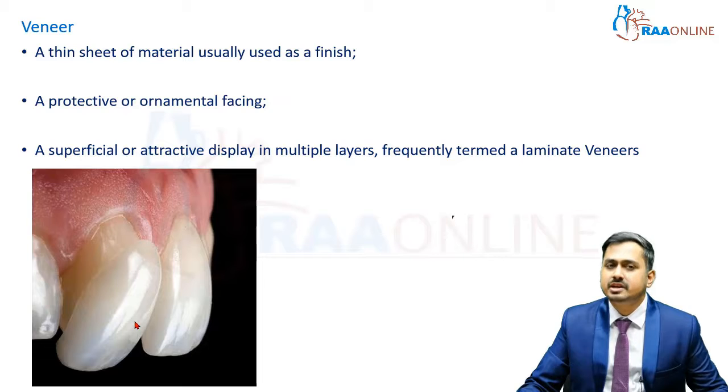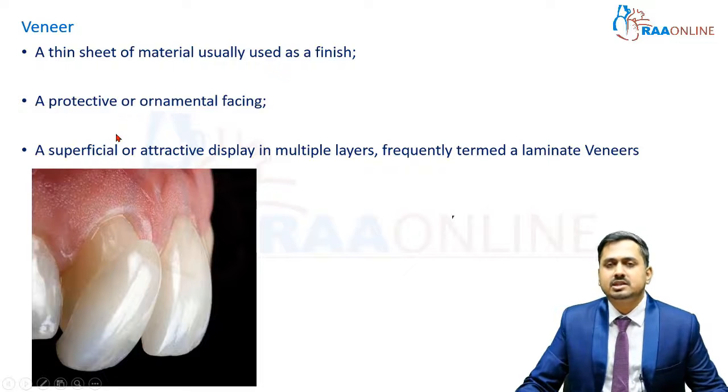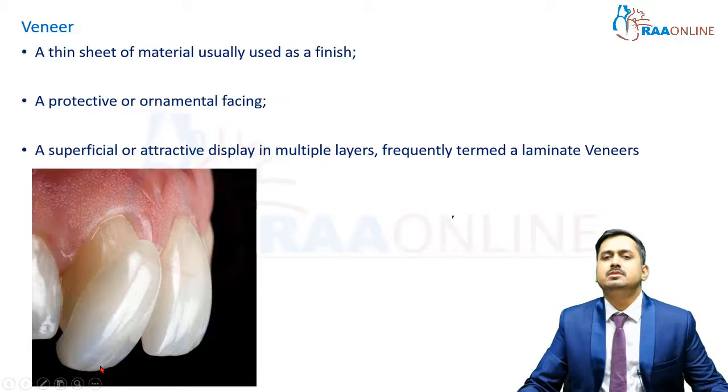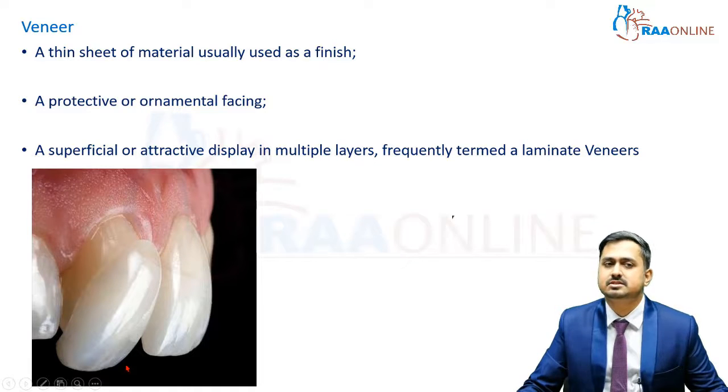Next, what is a veneer? It is a thin sheet of material usually used as a finish. In other words, it is a protective or ornamental facing. As I told you initially, as you can see here, it covers only the facial surface, so it is called a facing here. We have discussed your facing ceramic crowns also, right? This is something similar to that. Only the facial or external surfaces are getting covered to improve the aesthetics mainly.